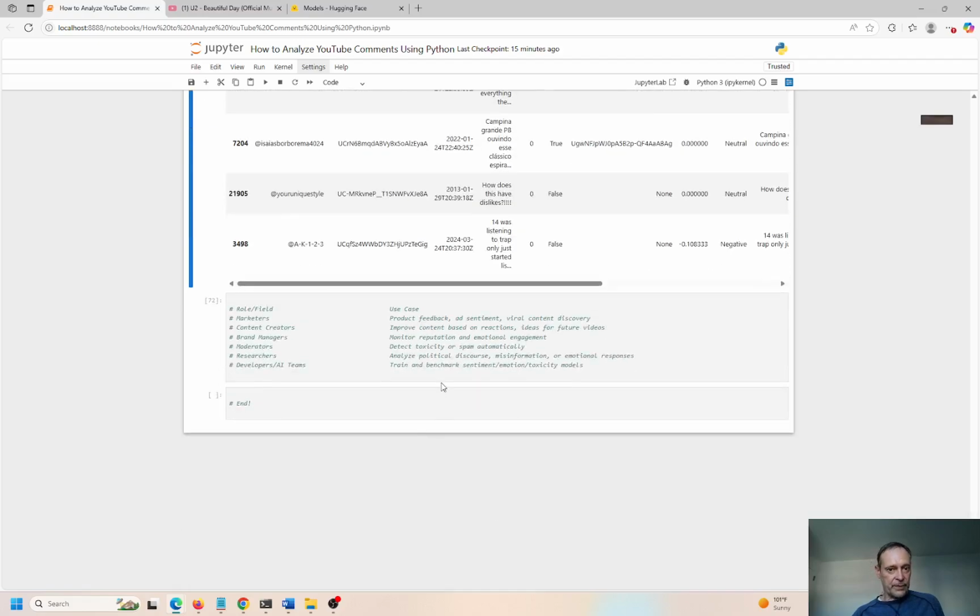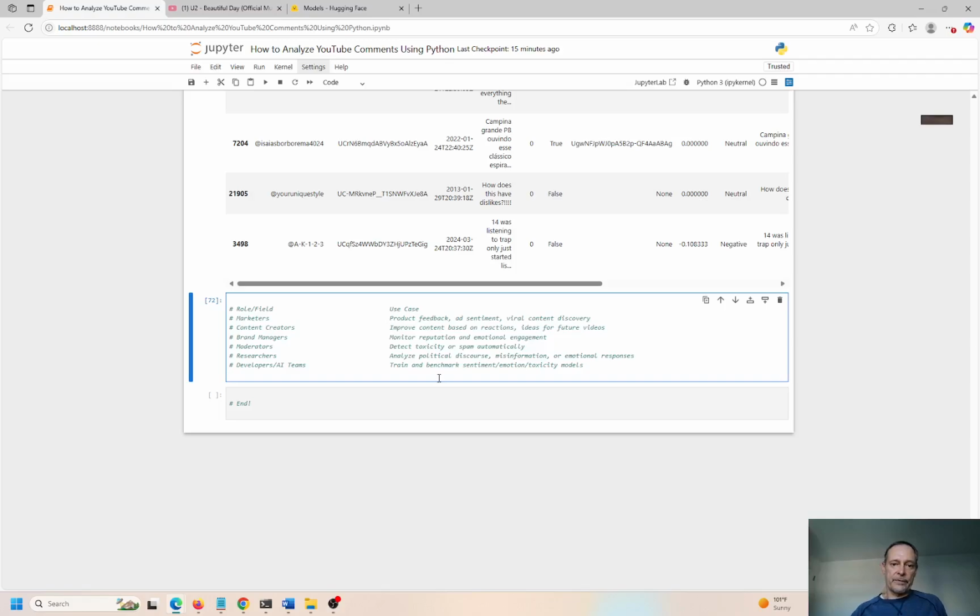Okay, so just to tie up some loose ends here. The role or field and its use case: marketers and content creators improve content based on their reactions. Brand managers monitor reputation or emotional management. Moderators detect toxicity. Researchers analyze political discourse or information, and developers and AI teams train and benchmark emotion and toxicity models.